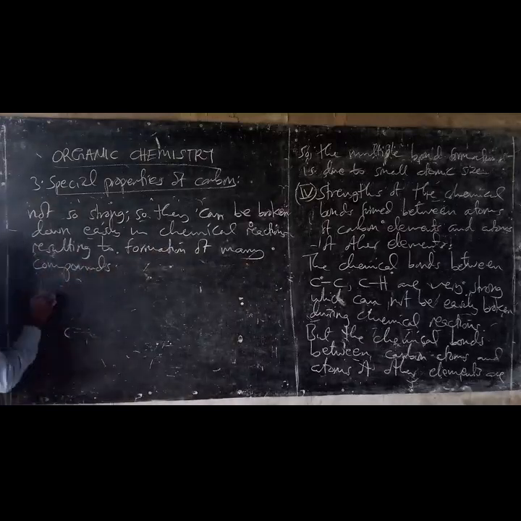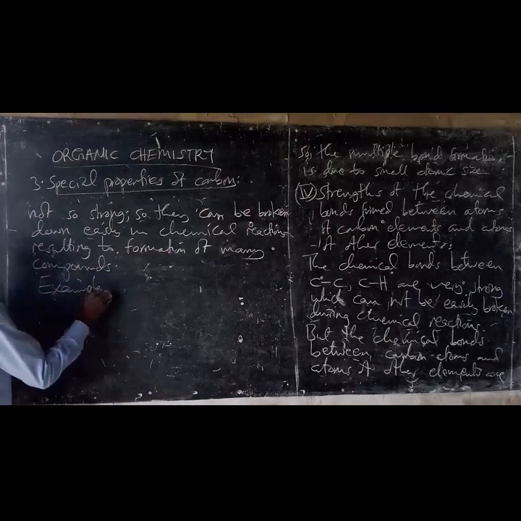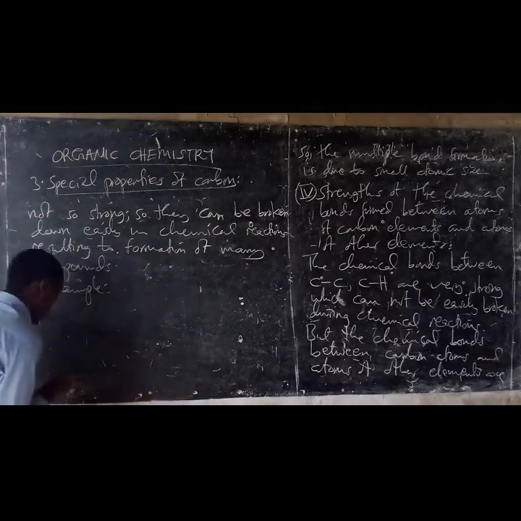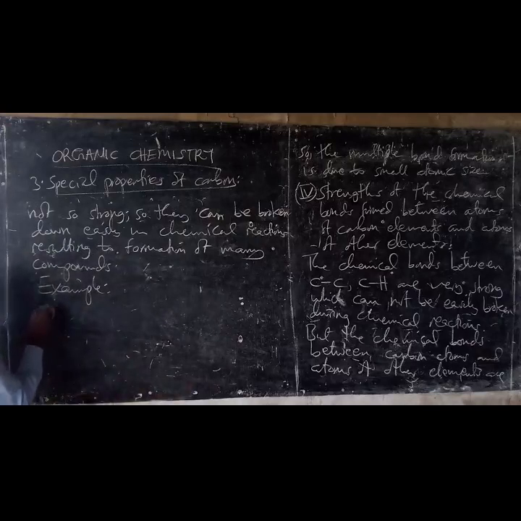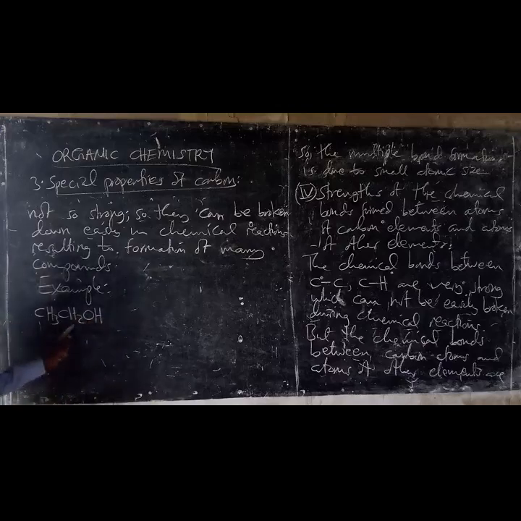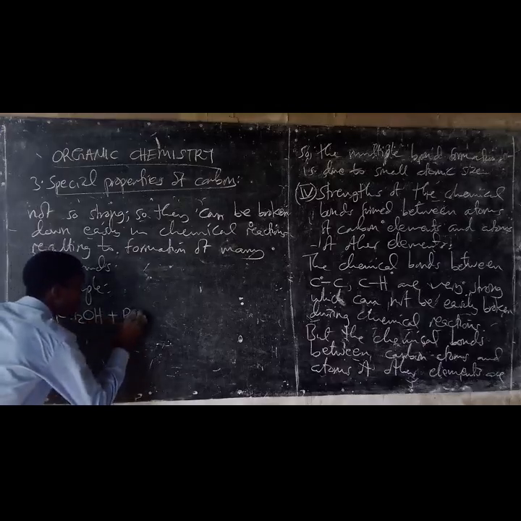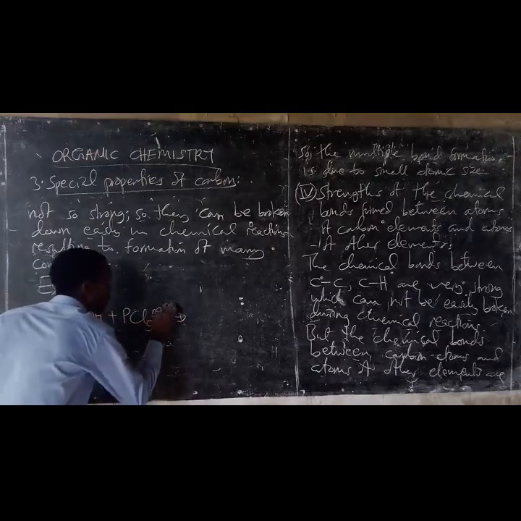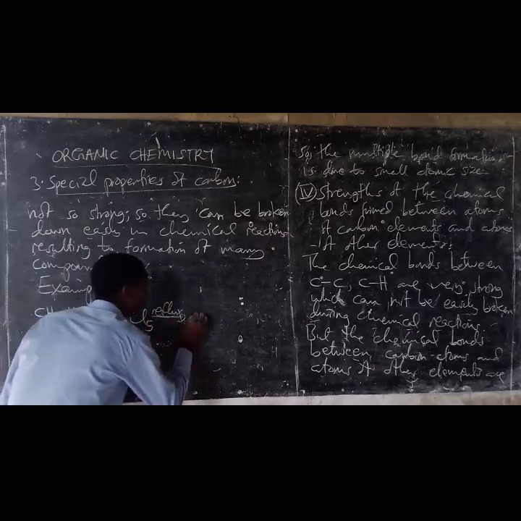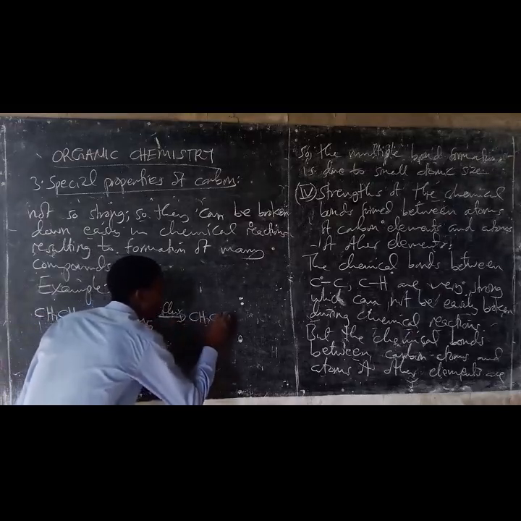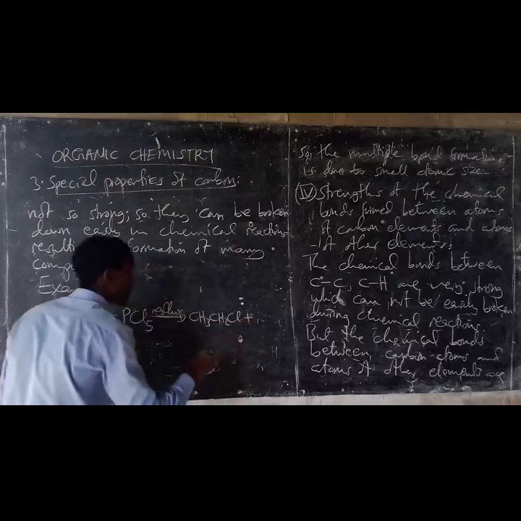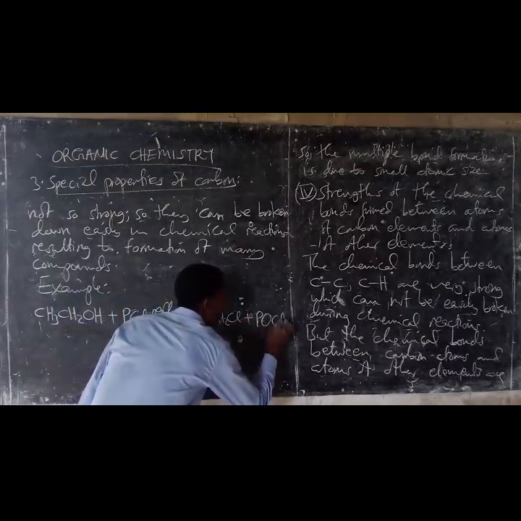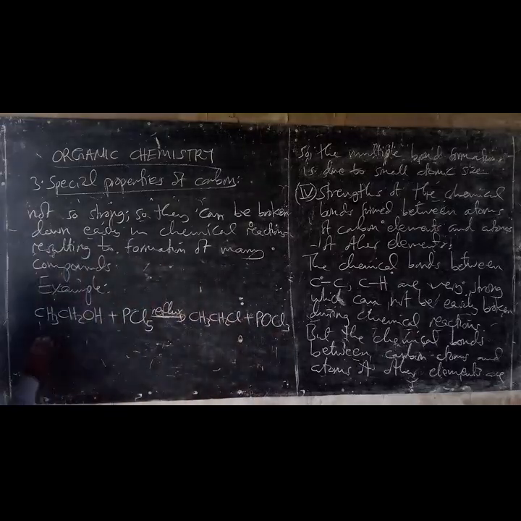For example, CH3CH2OH. This is ethanol. And when ethanol is treated with phosphorus pentachloride under reflux, it tends to form CH3CH2Cl plus phosphorus trichloride and hydrogen chloride.